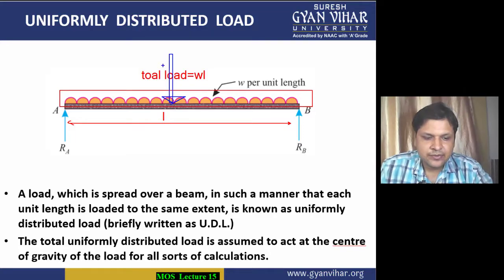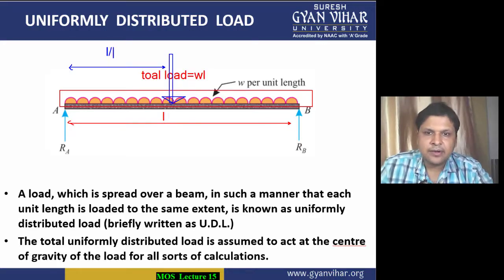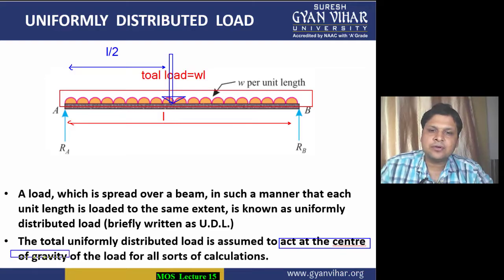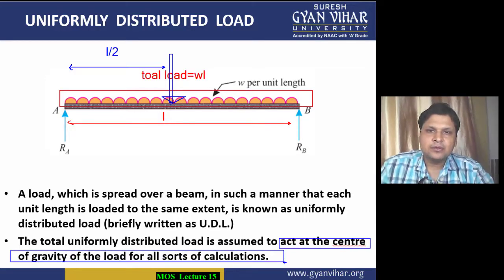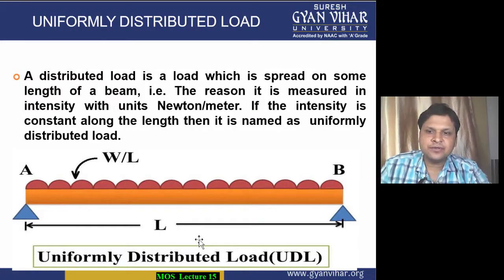This particular distance from here to here is half of the total distance, means this is your L divided by 2. So I hope you have understood that the whole load is assumed to act at the center of gravity of the load for all sorts of calculations. So this was the uniformly distributed load. This is another diagram by which you can understand.